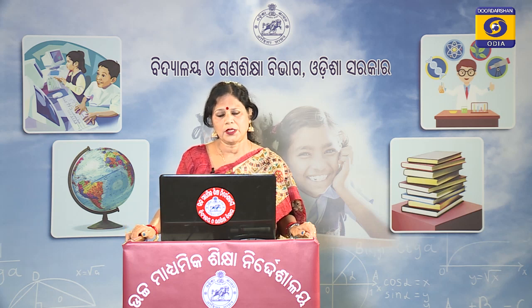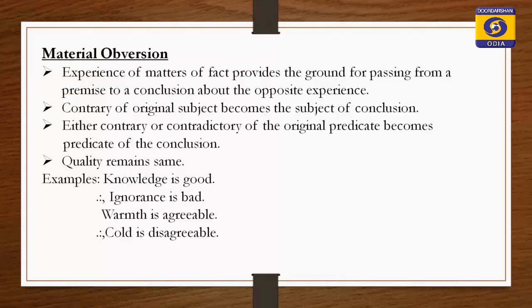Example they have given, knowledge is good, therefore ignorance is bad. So, we know from our experience that knowledge is good, and here we get another proposition by taking the contrary of the subject and the contrary of the predicate. We get ignorance is bad, which says about the opposite experience.